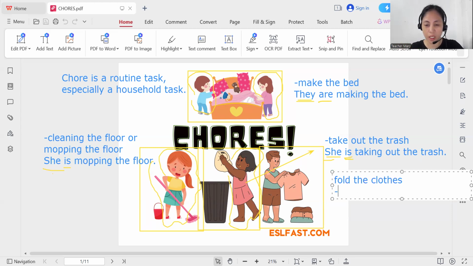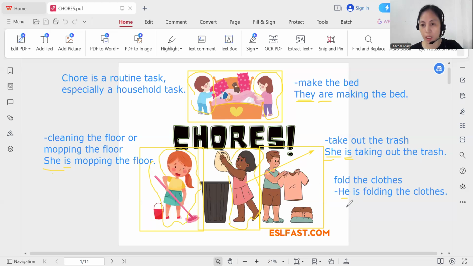Fold the clothes, or if we're going to use it in a sentence, we can say he is folding the clothes. We use he as a subject and pronoun because he is a boy. Then we use a singular verb. He is folding the clothes.